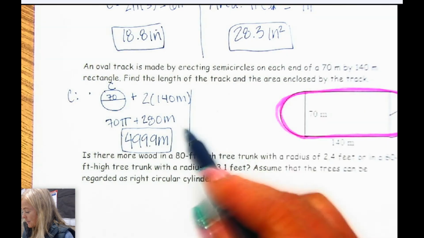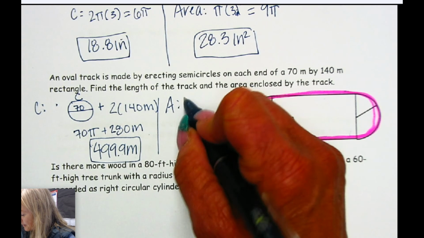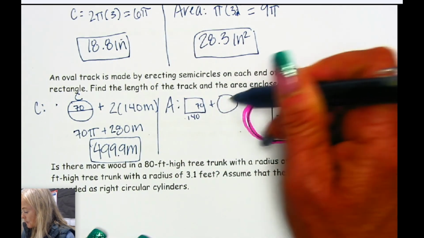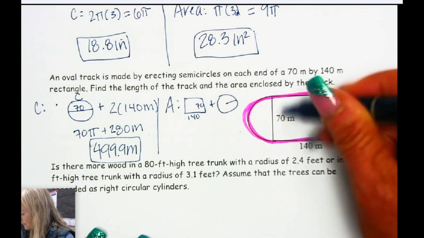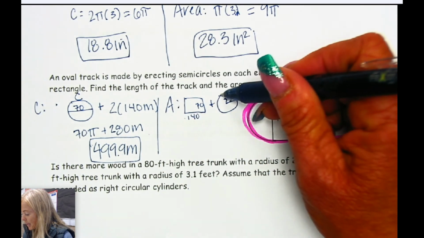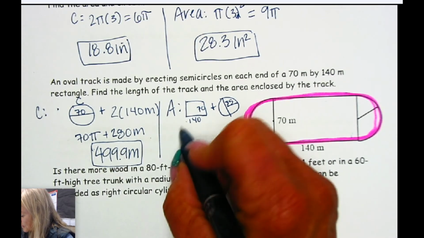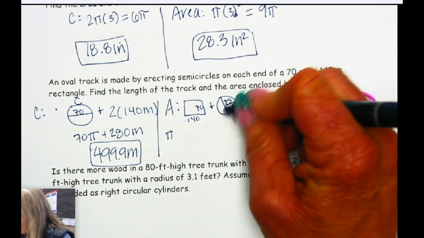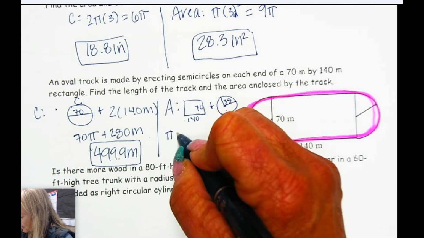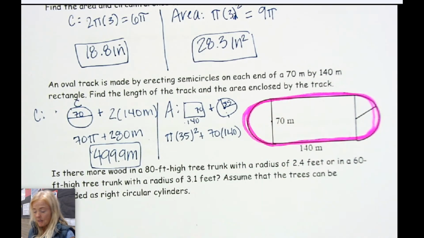All right. The last thing we need to do is the area. And the area is going to be the area of this rectangle, which is 140 by 70 meters, plus the area of the circle with the radius of half of 70, which is 35. If we take those two together, I know this is split in half over here, but half and half, and then the area of the rectangle will have the area of the whole thing. So it's going to be pi, and I'll make sure that's clear that that's the radius. Area is pi r squared, so 35 squared plus 70 times 140, because that's the area of a rectangle.